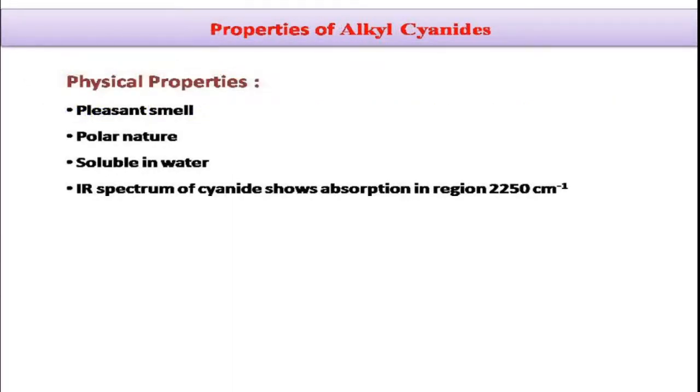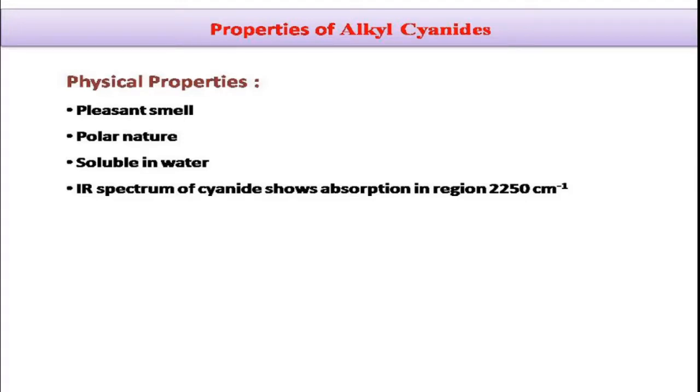And coming to the properties of alkyl cyanides, generally alkyl cyanides are neutral substances with a pleasant smell, and they are polar in nature. They are soluble in water. Of course, their solubility in water decreases with increase in their molecular weight, and all the nitriles are readily soluble in organic solvents.